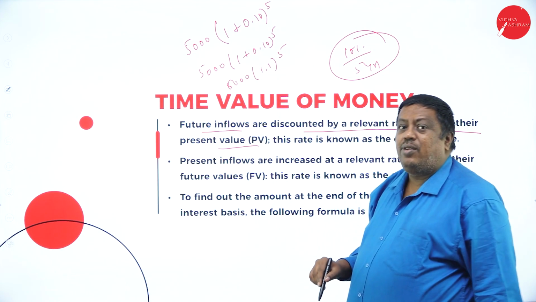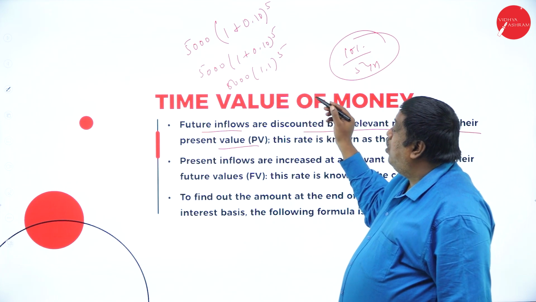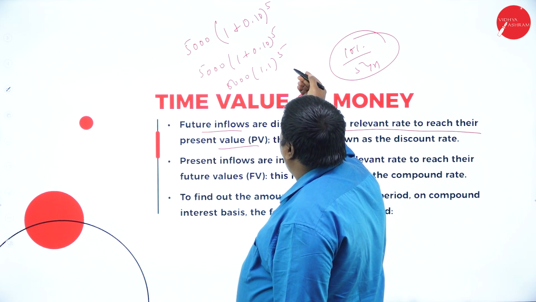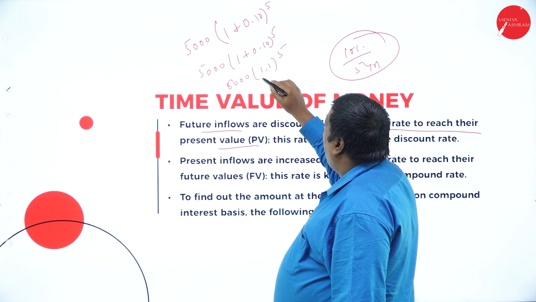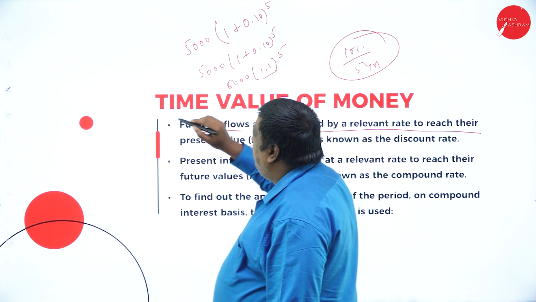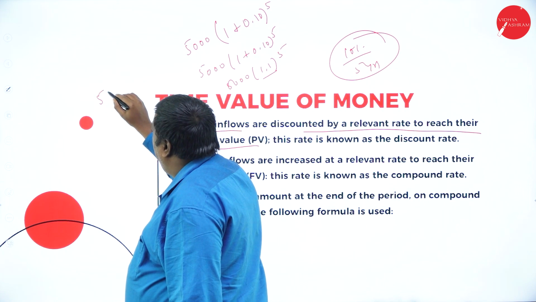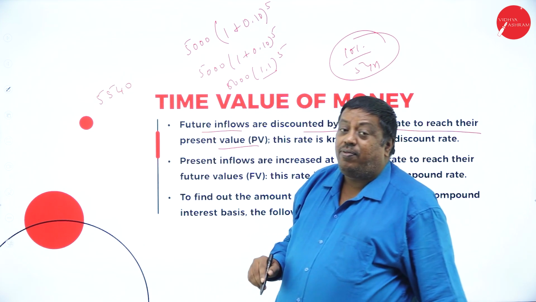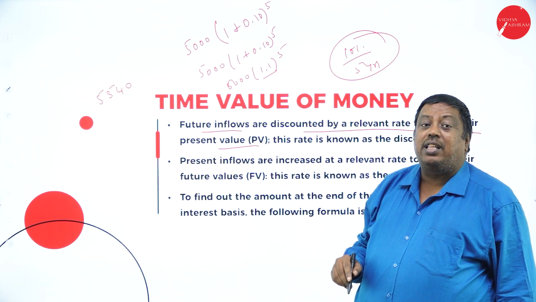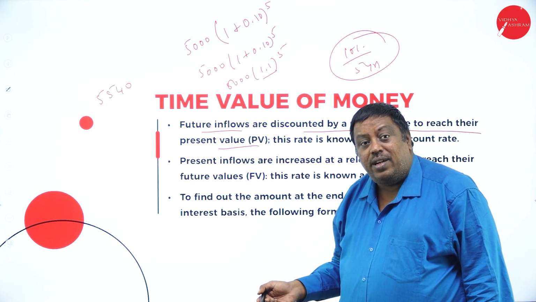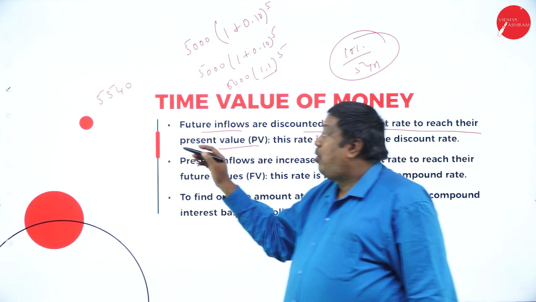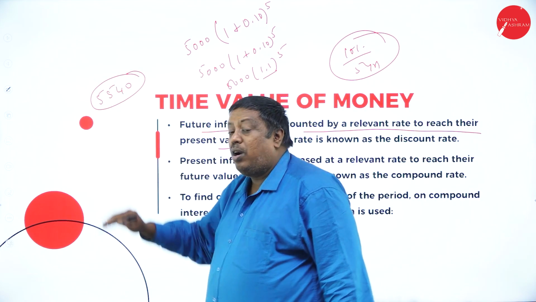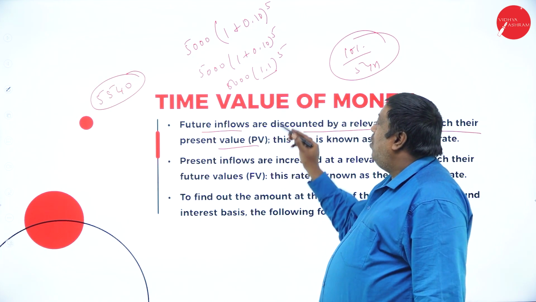So like this, I have to calculate what the amount is going to be after 5 years at the rate of 1.1. So approximately the amount may be 5,540. Like this, after 5 years, my money will be 5,540. This is a benefit I may receive. It is an approximated amount, not the actual amount.